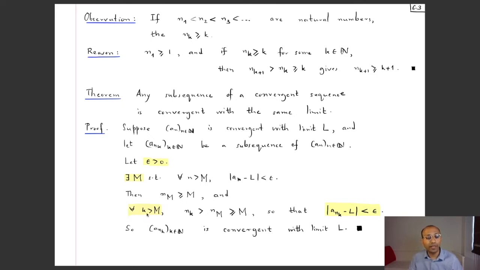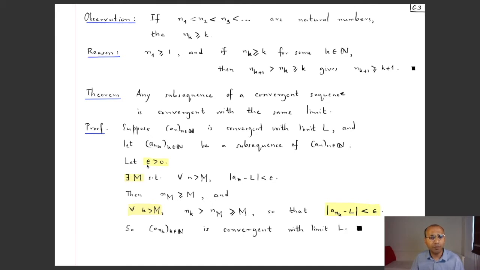And so when little k is bigger than capital M, we of course have that n_k is bigger than n_M because this was an increasing sequence, and moreover by our observation this is bigger than or equal to M. So this n_k is an n of this type, it's bigger than capital M, and so this has to hold. So a_{n_k}'s distance to L is smaller than epsilon, and so we are done.